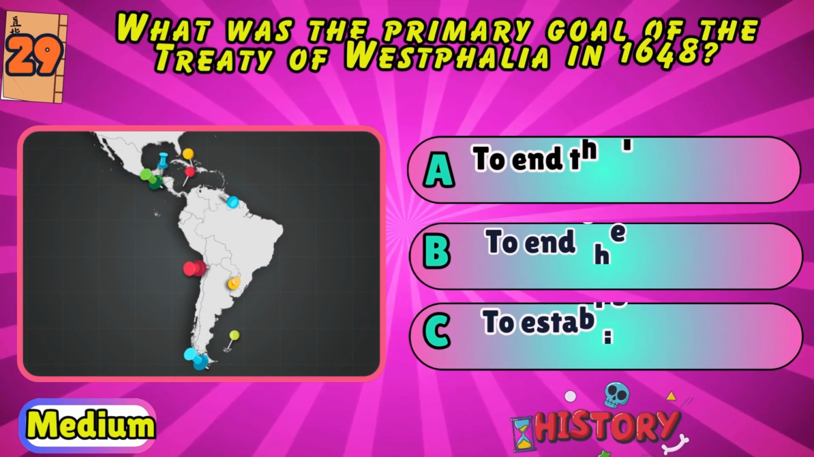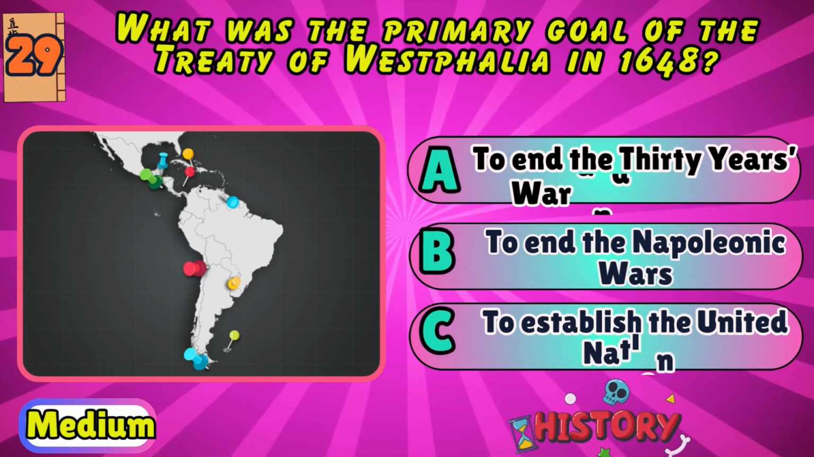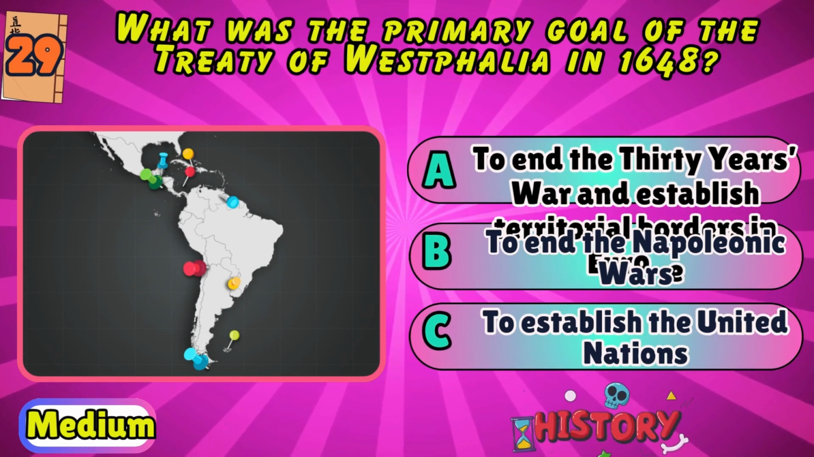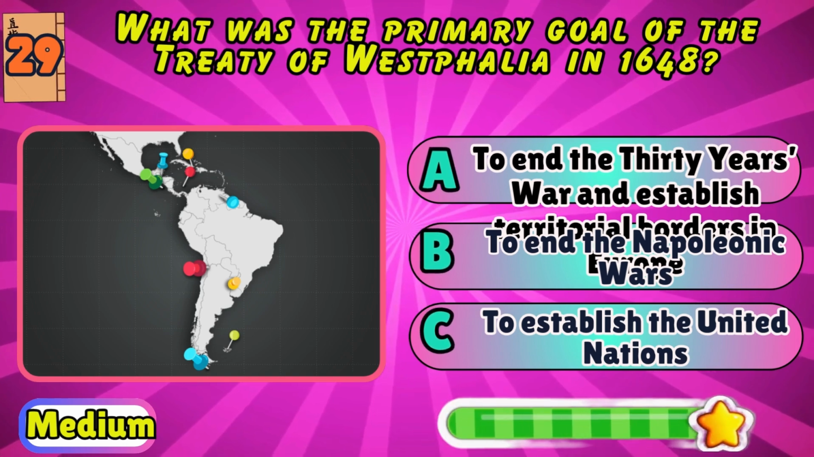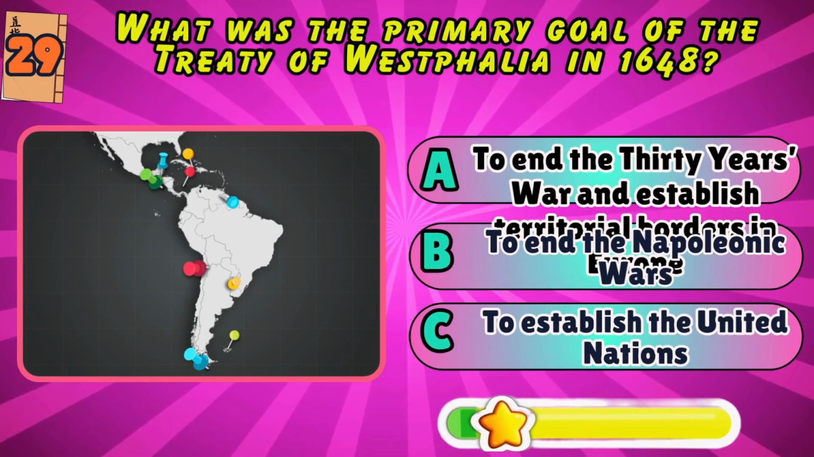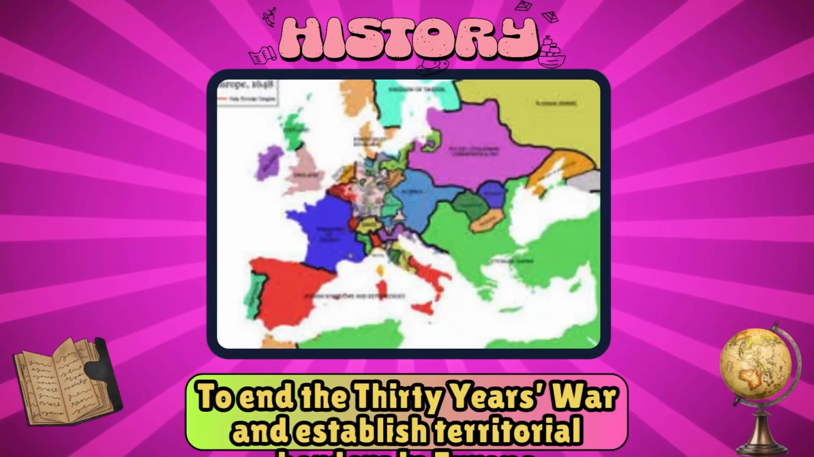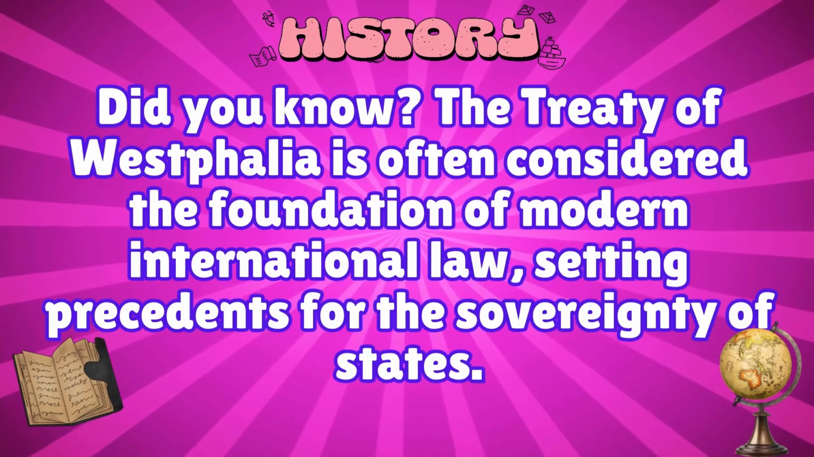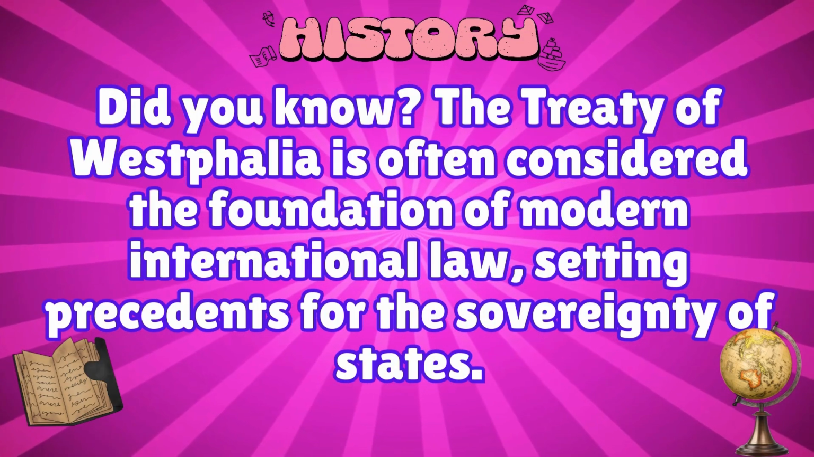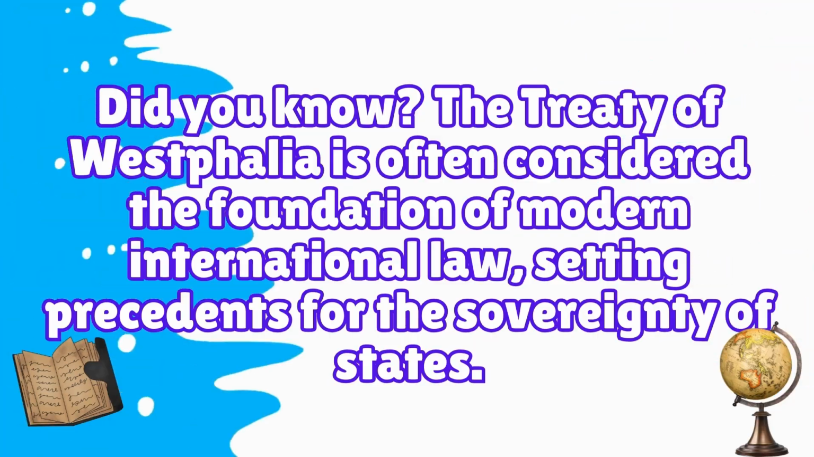What was the primary goal of the Treaty of Westphalia in 1648? To end the 30 Years' War and establish territorial borders in Europe, to end the Napoleonic Wars, or to establish the United Nations? To end the 30 Years' War and establish territorial borders in Europe. The Treaty of Westphalia is often considered the foundation of modern international law, setting precedents for the sovereignty of states.